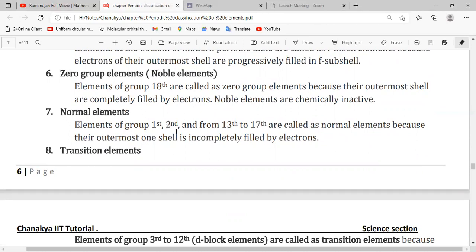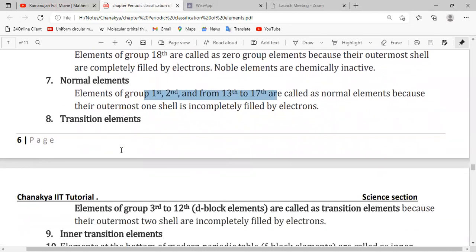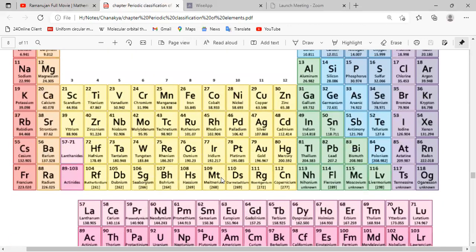Then we have normal elements. Elements of group 1 and 2 as well as 13 to 17 are called normal elements because they have one shell incompletely filled by electrons. Then we have transition elements, which have two outermost shells incomplete, which are the elements of group 3 to 12. And at the base of the modern periodic table, we have lanthanoids and actinoids. They are called inner transition elements because they have three outermost shells incompletely filled by electrons.